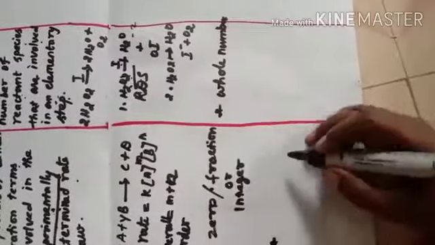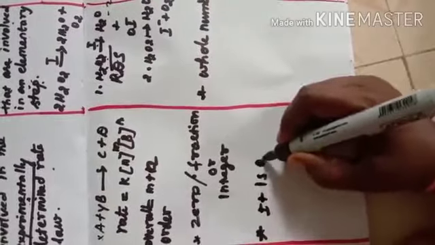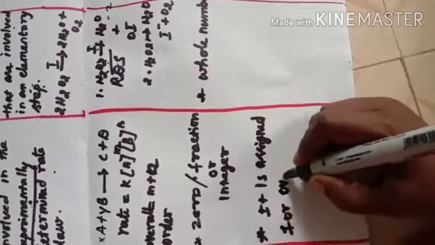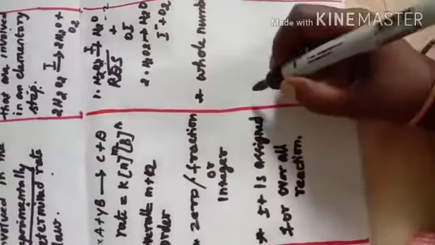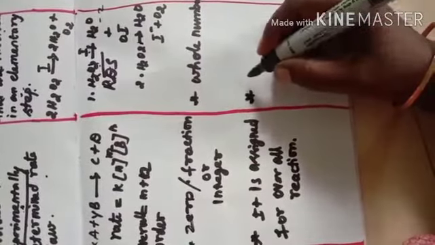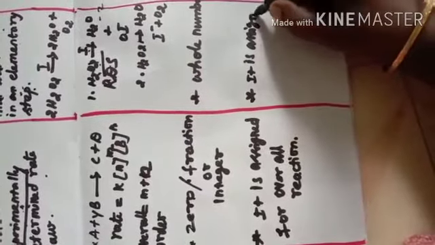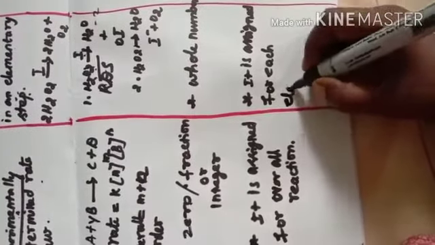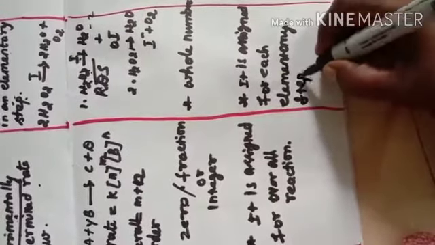The third difference: order is assigned for the overall reaction, whereas molecularity is assigned for each elementary step of the mechanism.